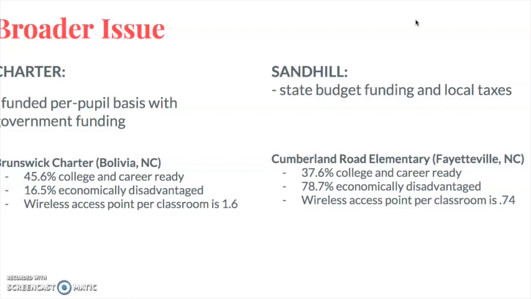This is still very significant because technology is something that we use on an everyday basis, and it's also a way that people are being taught. We're being taught by using apps on different computers and also smart boards and just different things. So this is actually a big disadvantage for students to not have a lot of wireless access points.